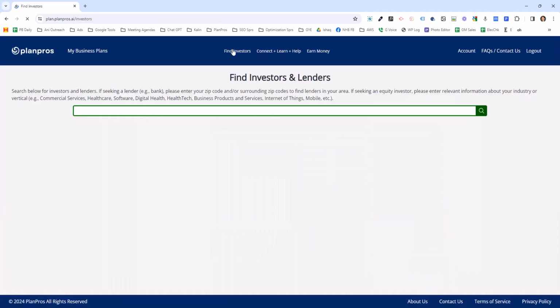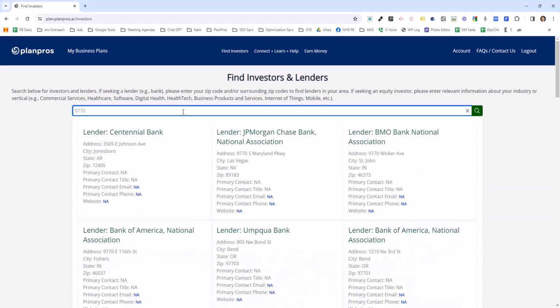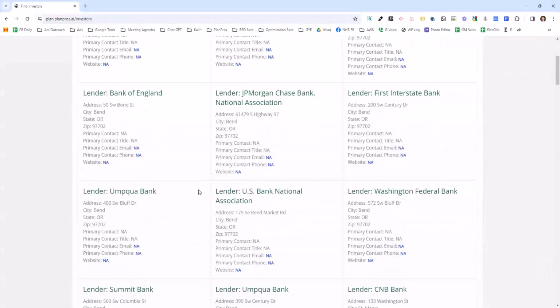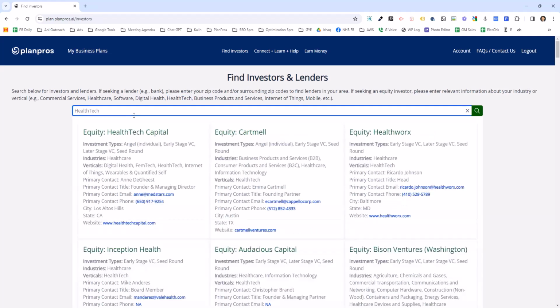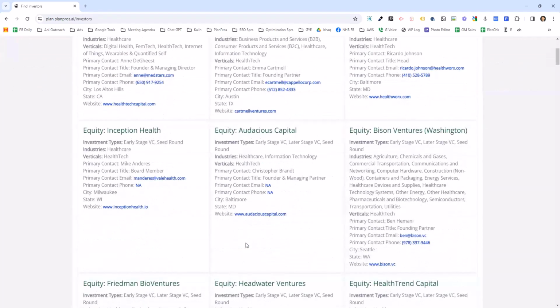Find investors. This is actually a feature that's only for professional users, but I will show you briefly how to use this. If you're looking for a bank, just type in your zip code. It'll show you every bank in your zip code. If you're looking for equity investors, type in your type of business, like health tech, and it automatically shows all the equity investors, websites, email addresses, etc.